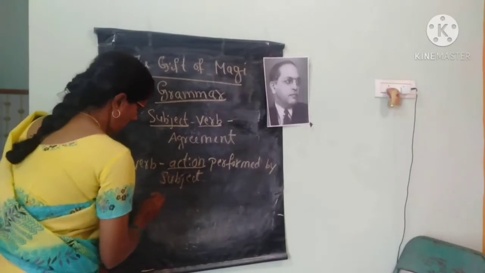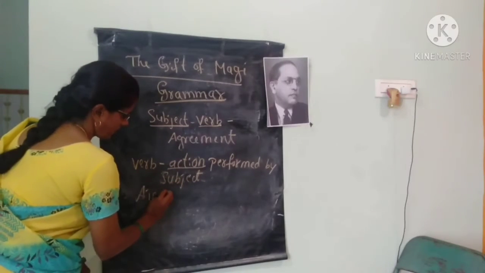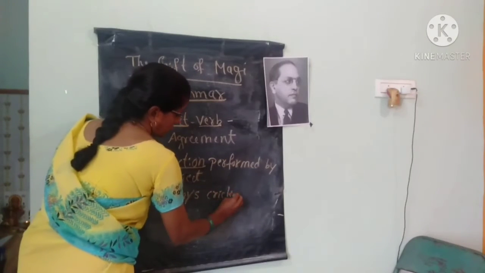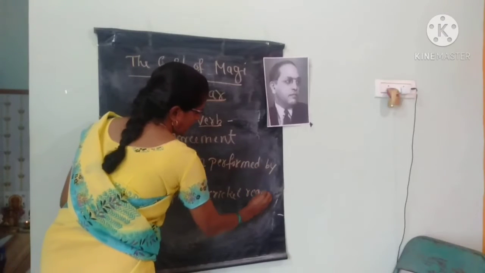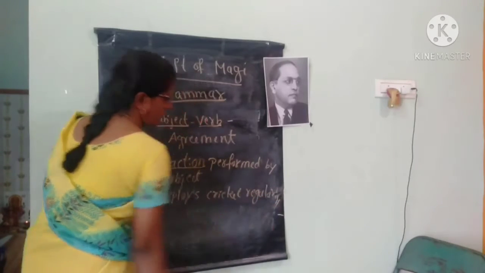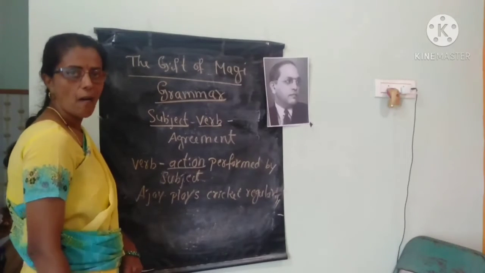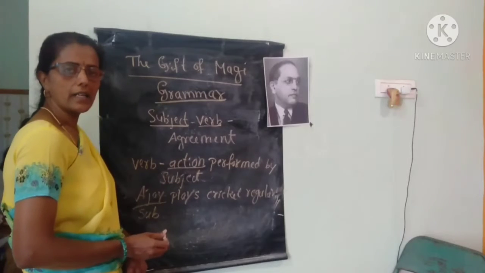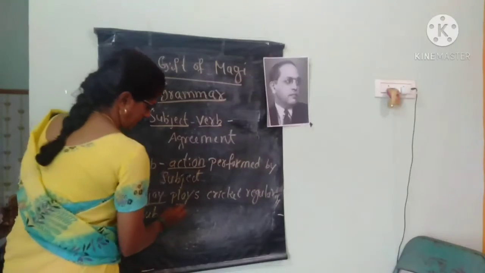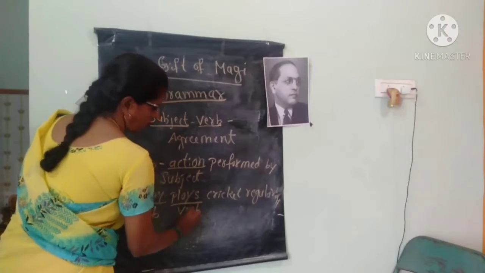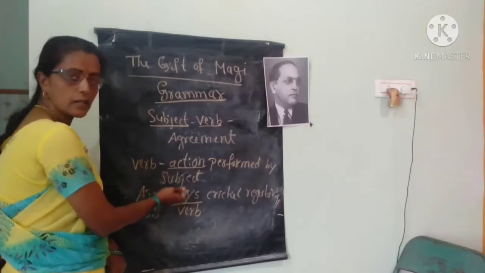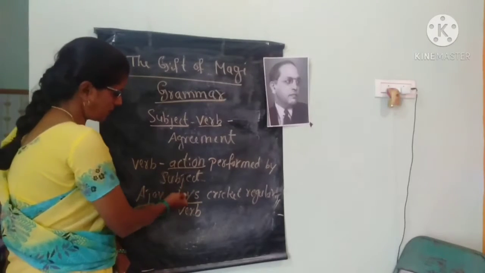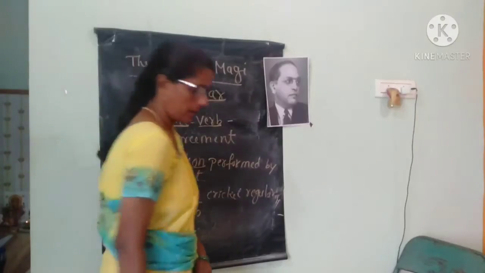Subject, see here, one more time I will write. Ajay plays cricket regularly. See children, in this sentence, who is playing here? Ajay. This is the subject. What is Ajay doing? Plays. This is the verb. Okay. This is the action he is doing. Ajay is doing the action, that is plays. So Ajay is the subject and plays is the verb.